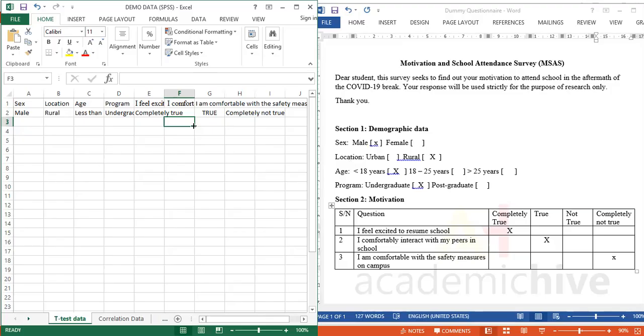It's okay to do this, but imagine if you had 200 responses and you needed to type all of this out. It's going to take a long time and you can make mistakes, maybe not spelling some things correctly, and that's going to be a problem. So it's easier to do this by just coding.